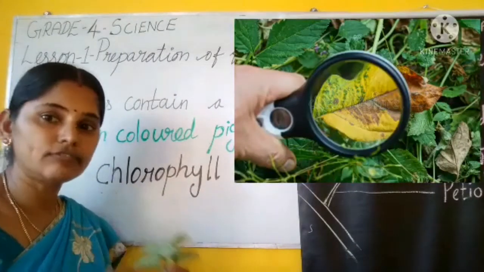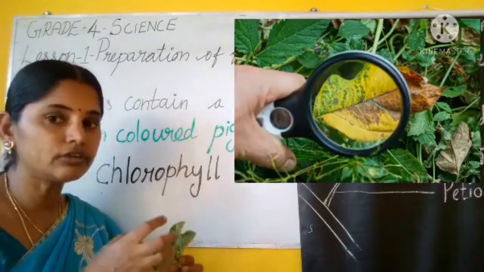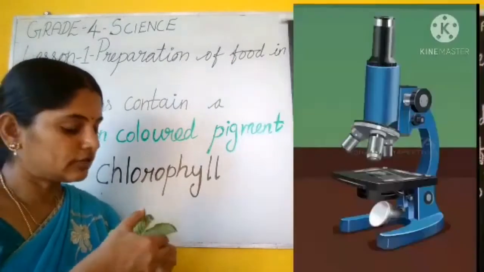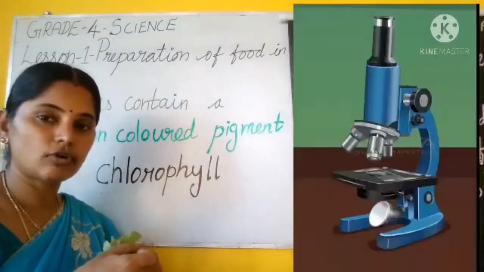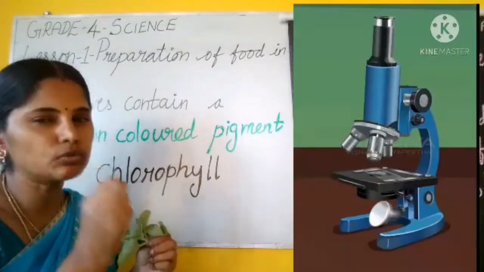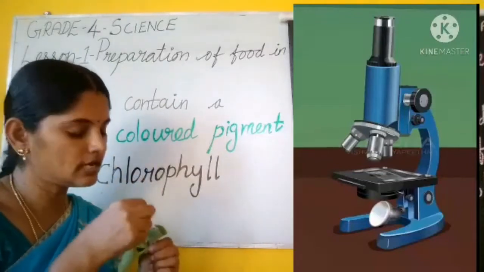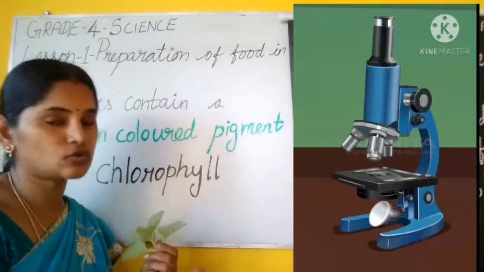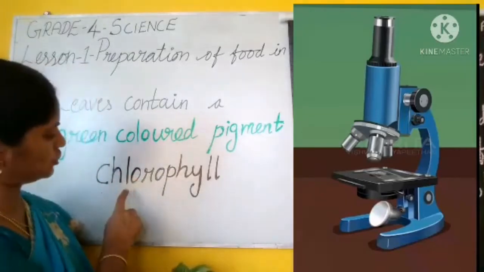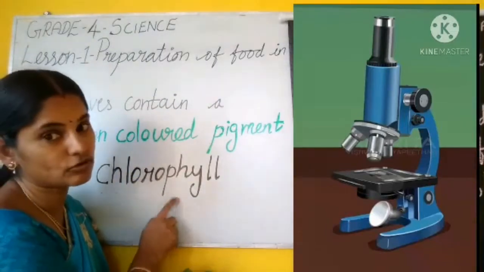But even if you view the leaf through the hand lens, it won't give a clear idea. If you take a small peel of the leaf and keep it under the microscope, we can view the structure of chlorophyll.